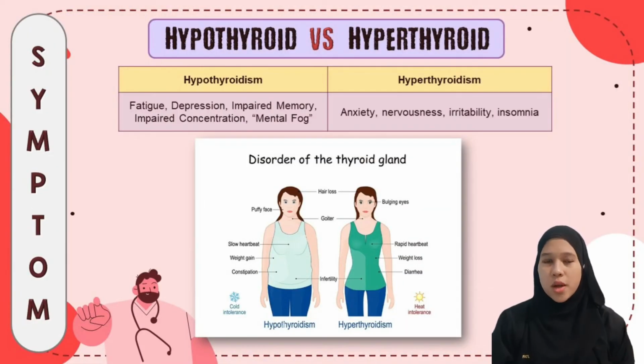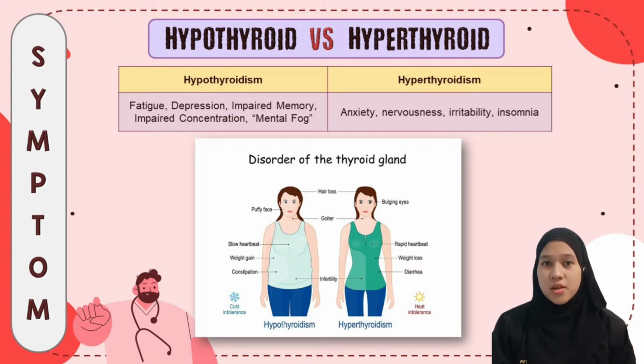Next, for symptoms of hypothyroid and hyperthyroid, both of the diseases give different symptoms. Like for the hypothyroid, those who are affected will feel fatigue, depression, impaired memory, impaired concentration, and mental fog, in other words, confusion, forgetfulness, and a lack of focus and mental clarity. Meanwhile, for the hyperthyroid, they will feel anxiety, nervousness, irritability, and insomnia.